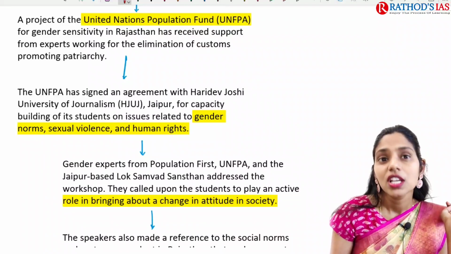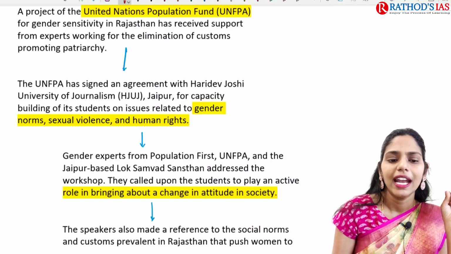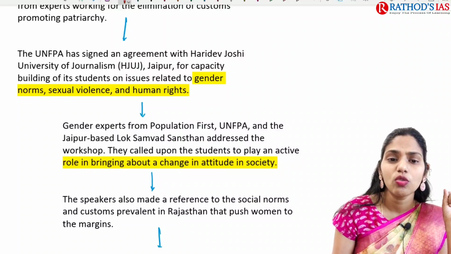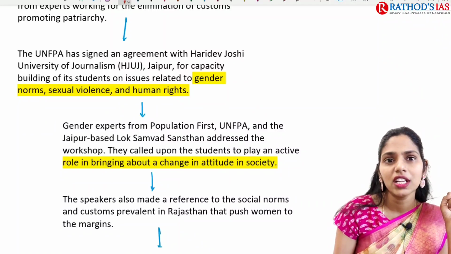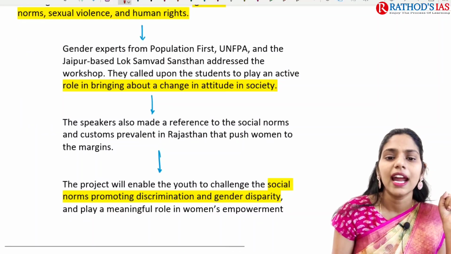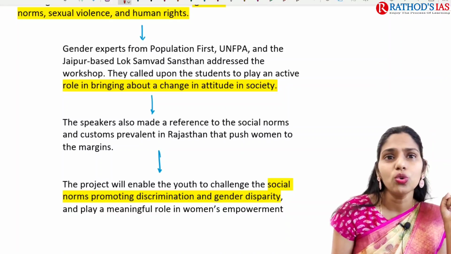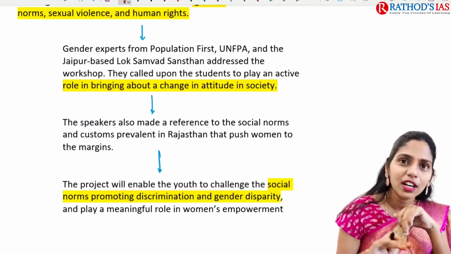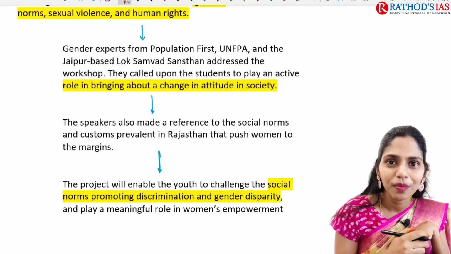Because of this, the United Nations Population Fund came up with a study to end gender discrimination and sexual violence, and to promote human rights and gender norms, etc. Actually it conducted a study and people took part. Who took part in this study? Especially youth. Why youth? Because today's children are tomorrow's citizens. The youth are going to enter into the relations of marriage soon.